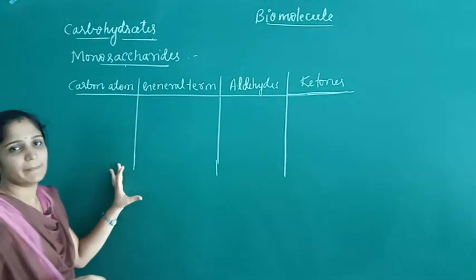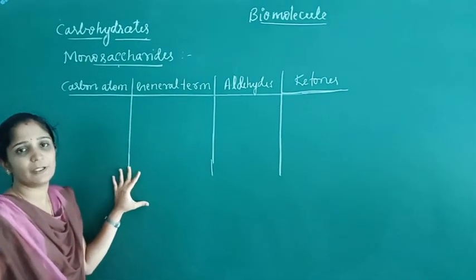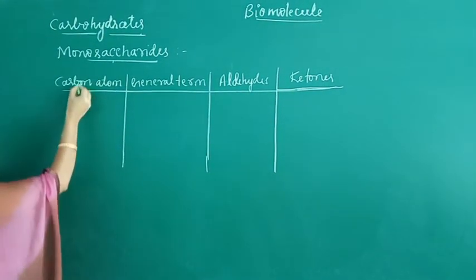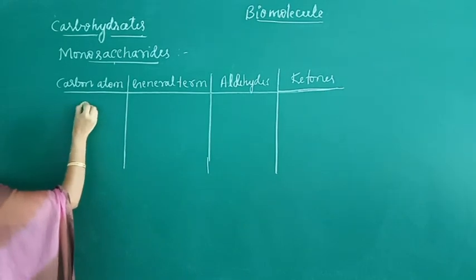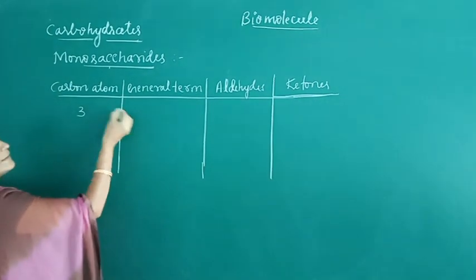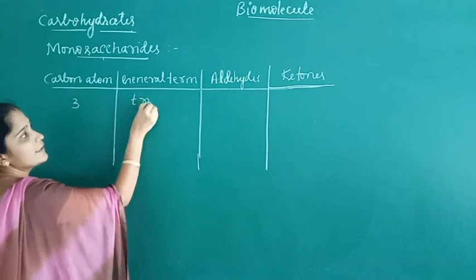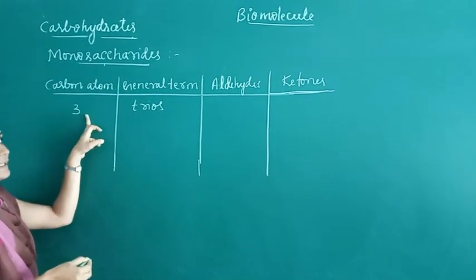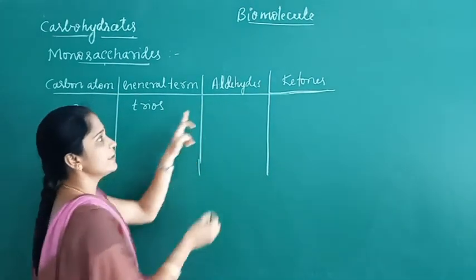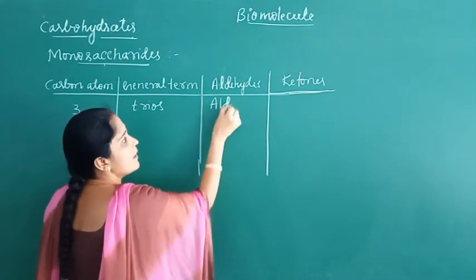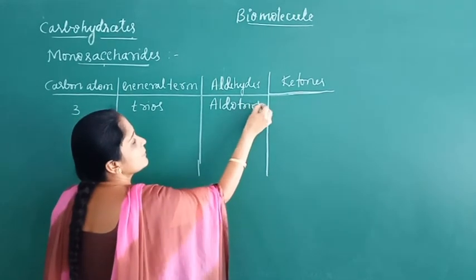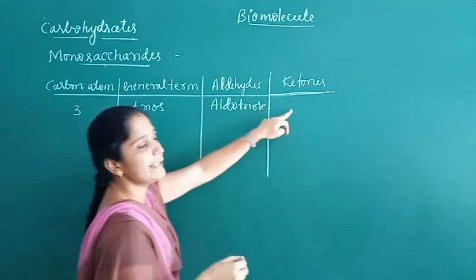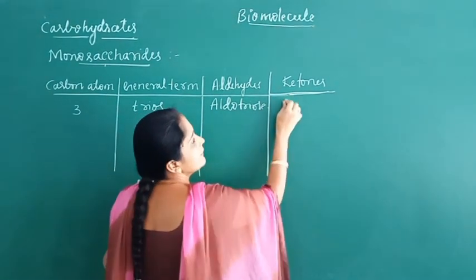Based on the number of carbon atoms per molecule, monosaccharides can be classified. If the monosaccharide contains 3 carbon atoms, it is called triose. With 3 carbon atoms and an aldehyde functional group, it is called aldotriose. With 3 carbon atoms and a ketonic functional group, it is called ketotriose.